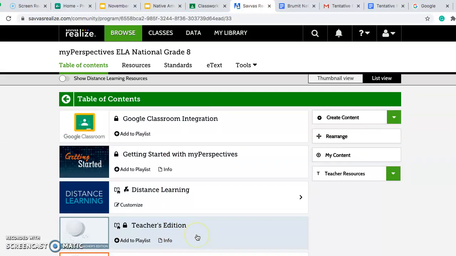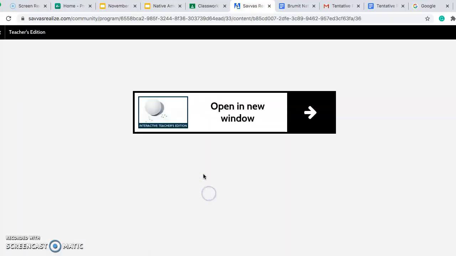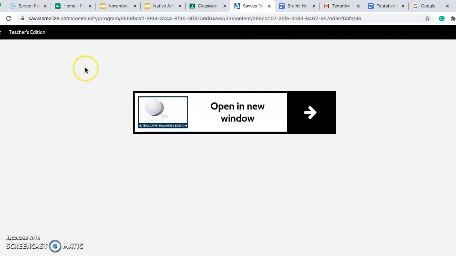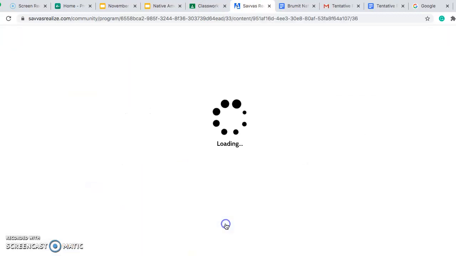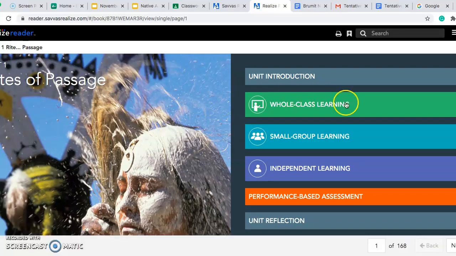our textbook. So let me go in here. Actually, I'm going to go through the student edition too, just so that you guys are seeing what I'm seeing. Okay. Alrighty.